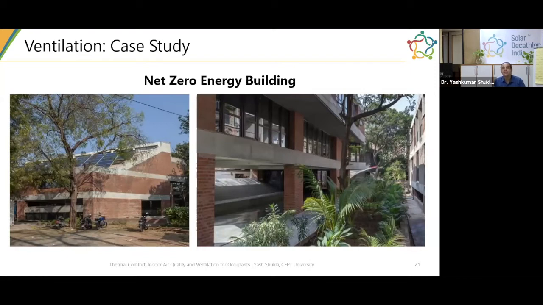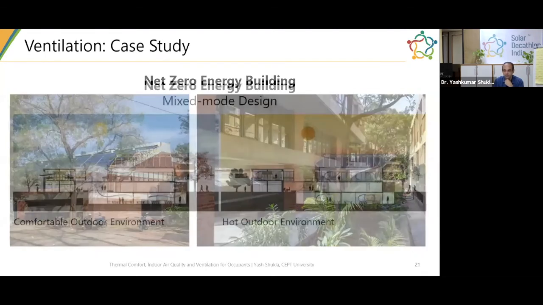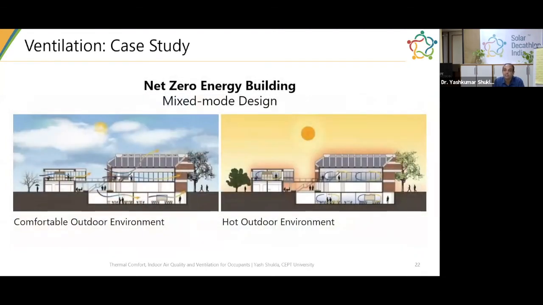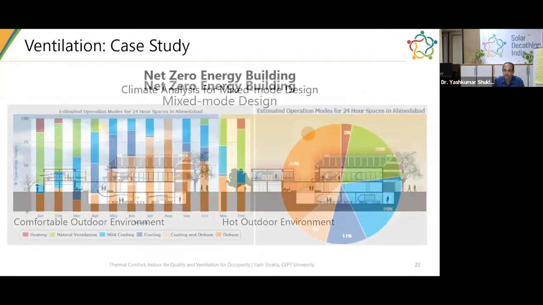However, the air conditioning system can use fan-free cooling through the system. That means when outside is comfortable, it uses free cooling to provide a comfortable environment inside the space. So this is what the strategy is. When outside is comfortable, you open the windows. When it's a hot outdoor environment, you close the windows and you operate the active air conditioning system.